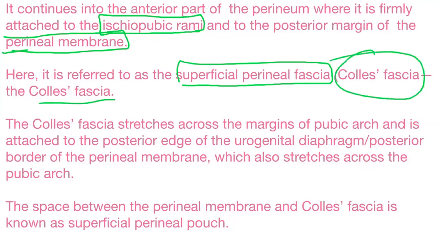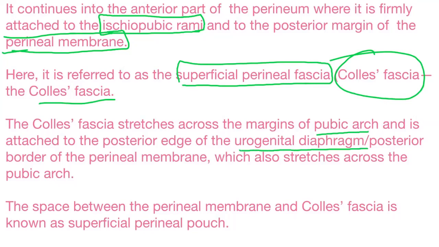So the deep membranous layer or Scarpa's fascia is continuous with the fascia lata below the inguinal ligament, and in the perineum it is attached to the ischiopubic rami and the perineal membrane and is called the superficial perineal fascia or Colles fascia.